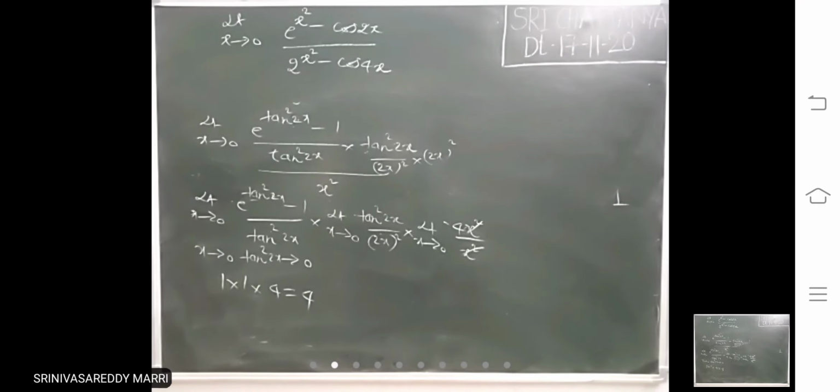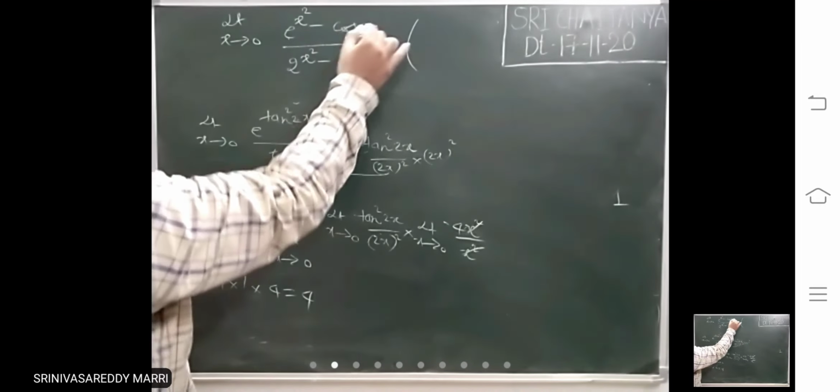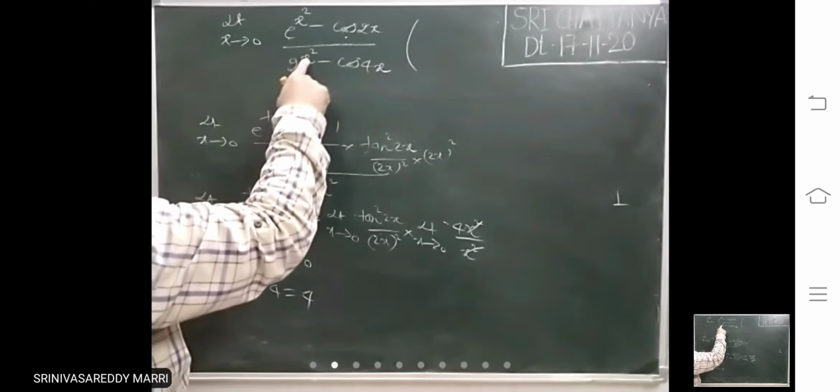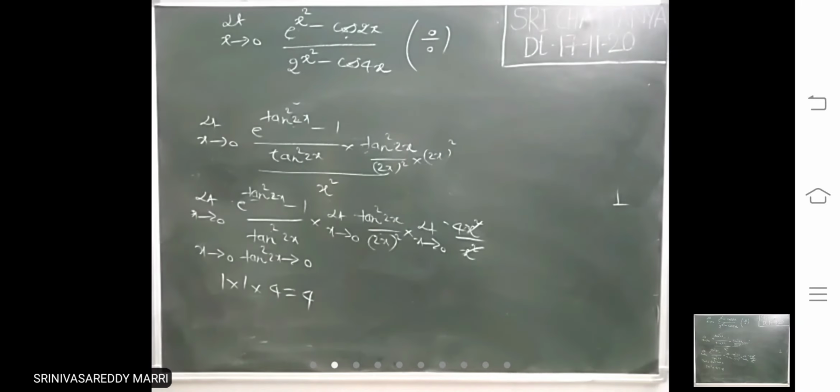Look at this problem. If you substitute 0, what happens? This is 1, this is 1. e^0 is 1, 1 minus 1 is 0, divided by 0. It is 0 by 0 form.